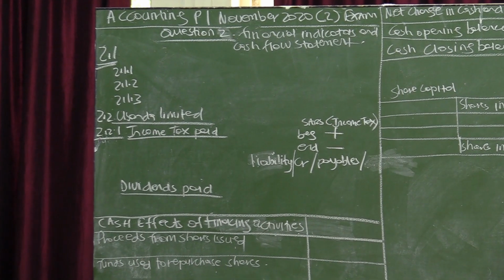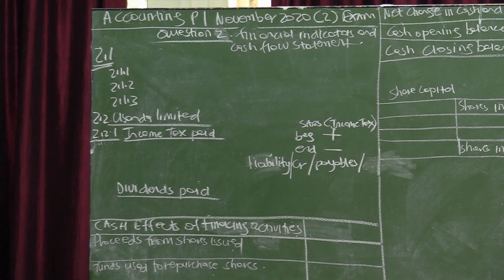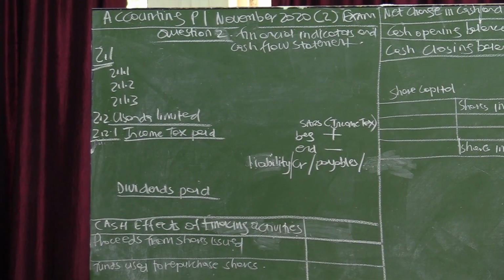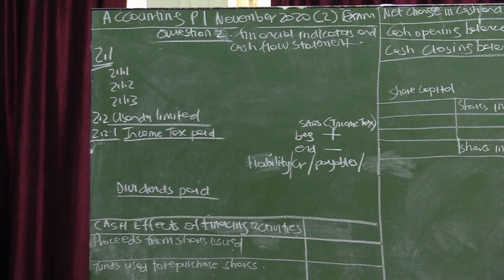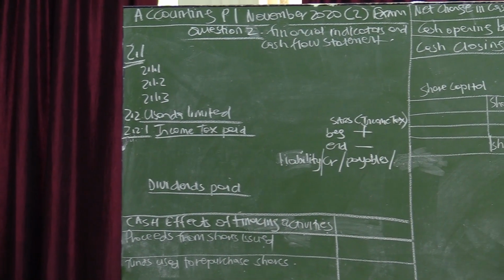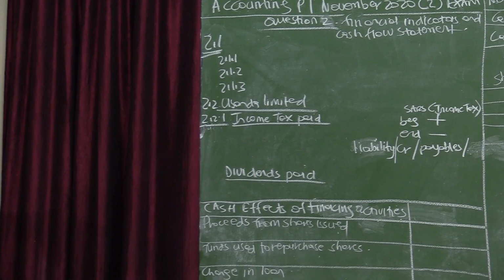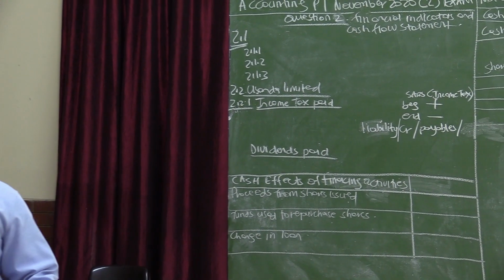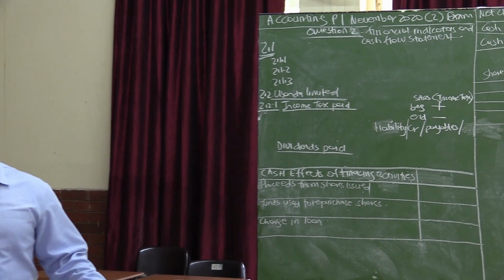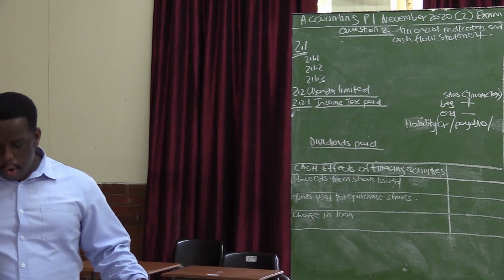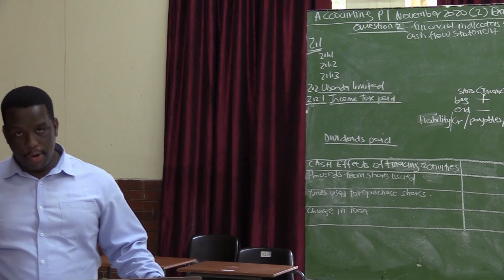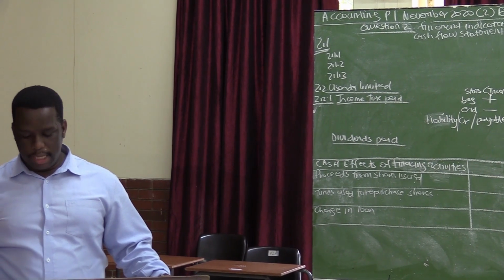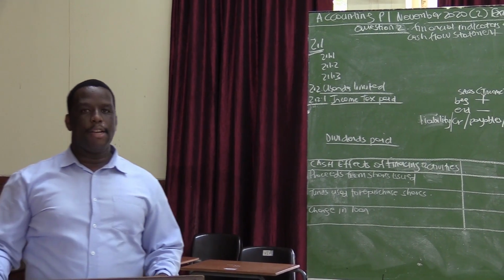2.1, choose the correct words from those given in brackets. Write only the words next to the question number 2.1.1 to 2.1.3 in the answer book. 2.1.1, the director's report or audit report. Those are the options that we are given. We need to choose between the director's report and the audit report.